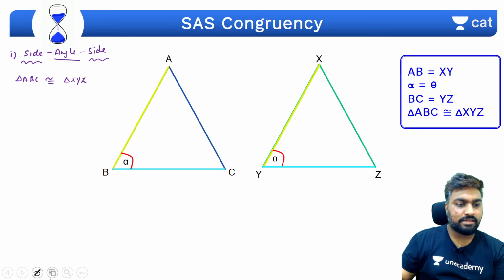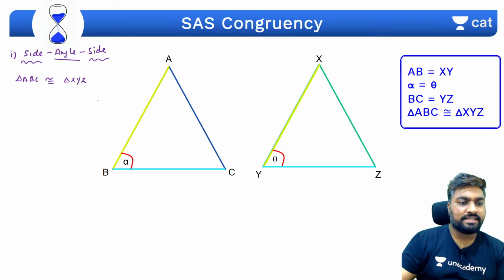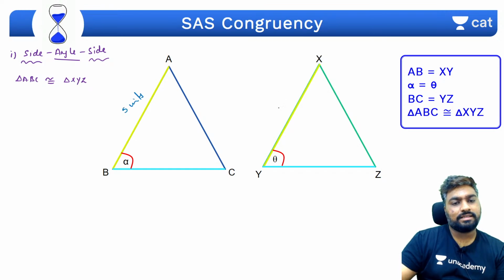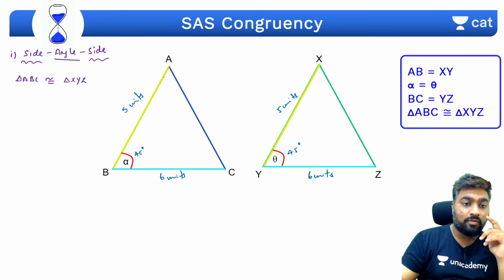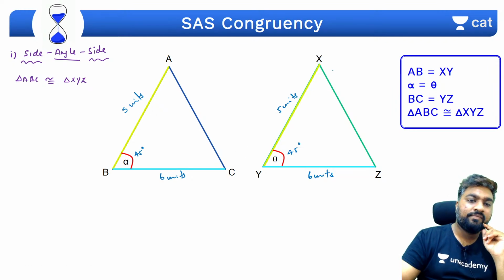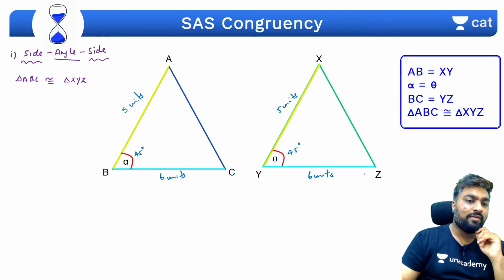For example, if I say this is 5 units, this is also 5 units. If I say this is 45 degrees, this is also 45 degrees. And if I say this side is 6 units and this is also 6 units, then whatever is the length of AC will be the same as XZ. Why? Because these are congruent triangles. Understood?